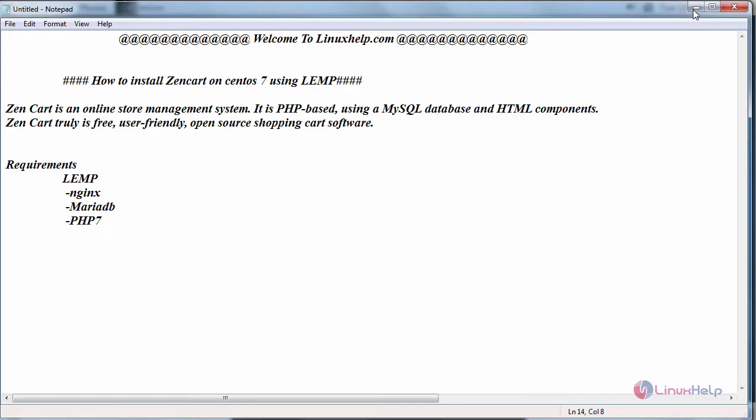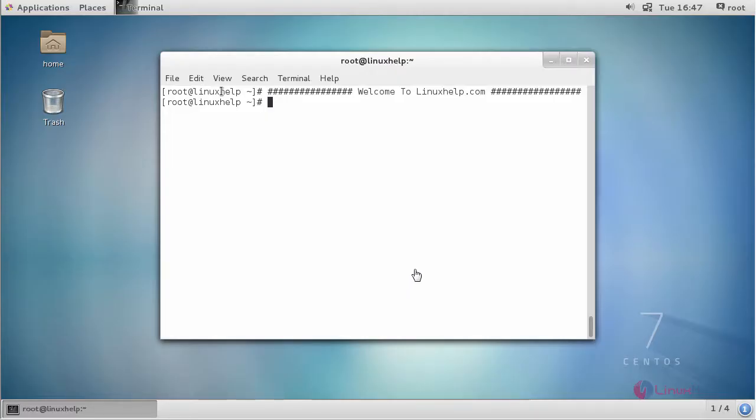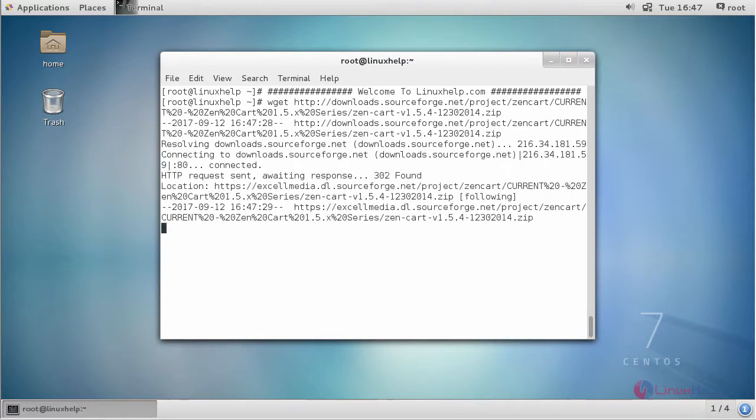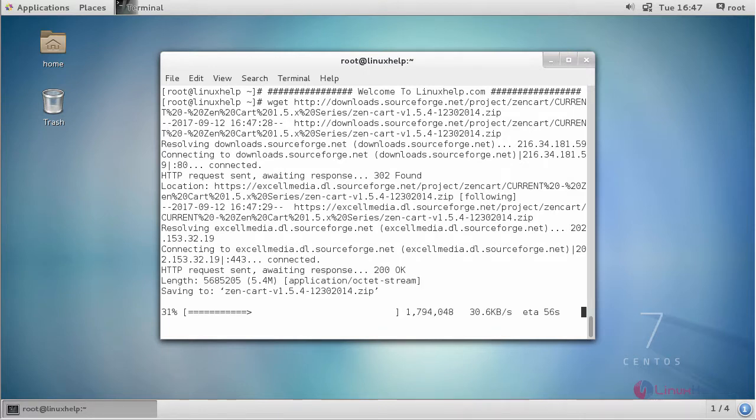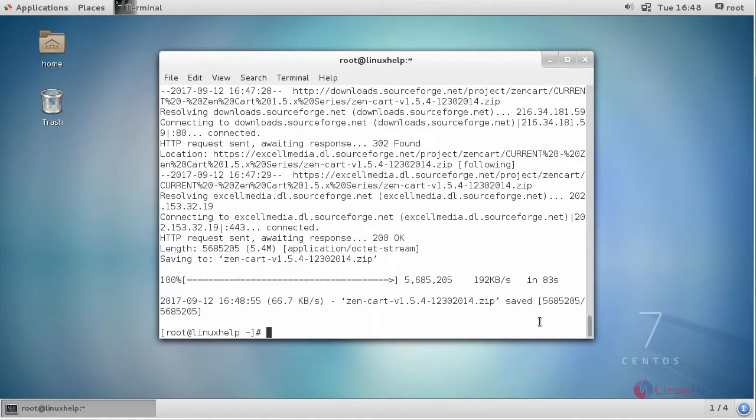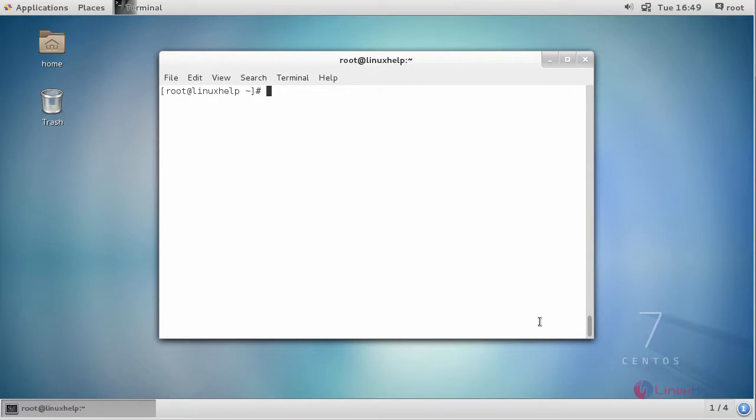Now switch to your terminal. First go to the official website of Zen Cart and get the package link for downloading it. Paste it on your terminal and download it with the help of the wget command. After downloading it, extract the package using unzip.